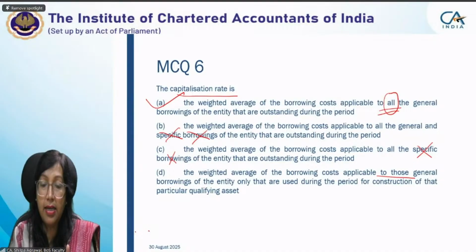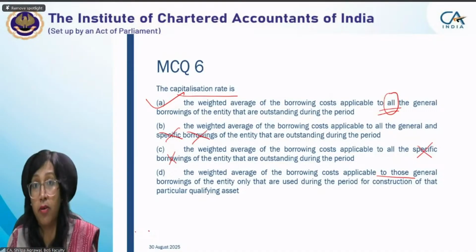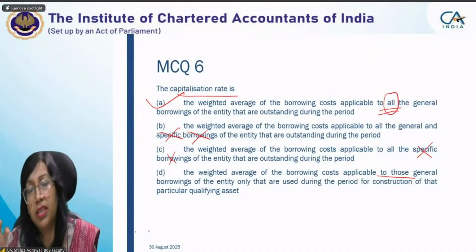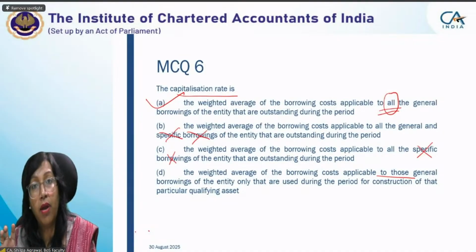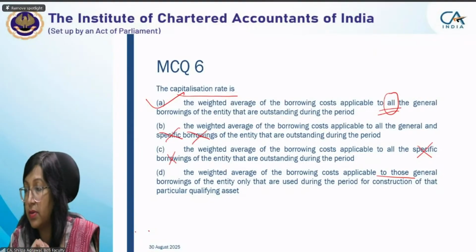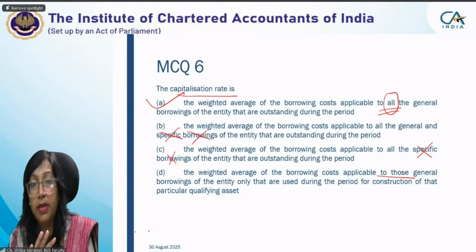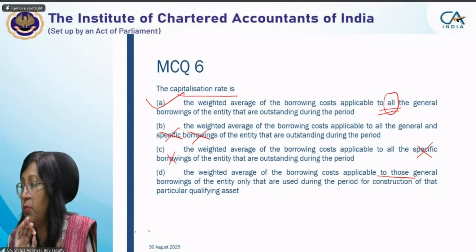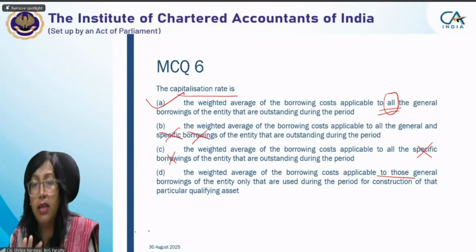In case the entity is having 10 general borrowings, though they are utilizing only 3 general borrowings for a qualifying asset, still when you are calculating the capitalization rate, you have to consider all the general borrowings outstanding at that particular date. Okay, clear? Everybody clear? So most of the students have given me answer D, but it will be now A, all general borrowings.